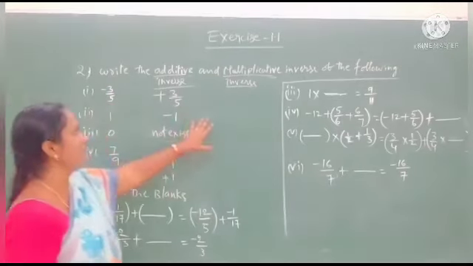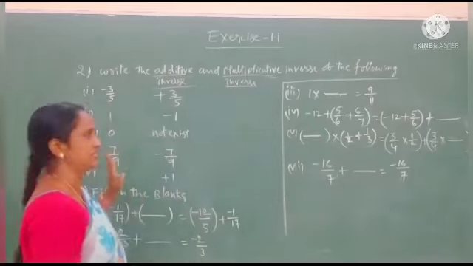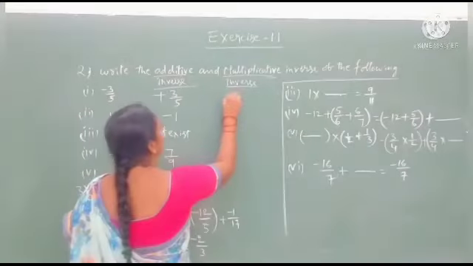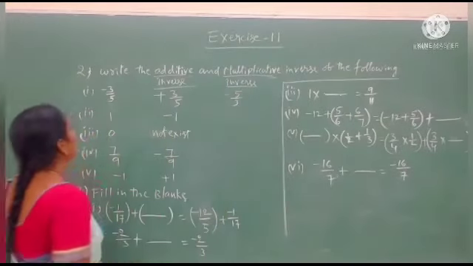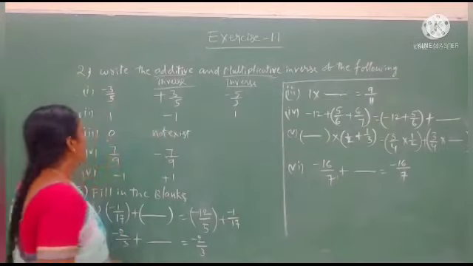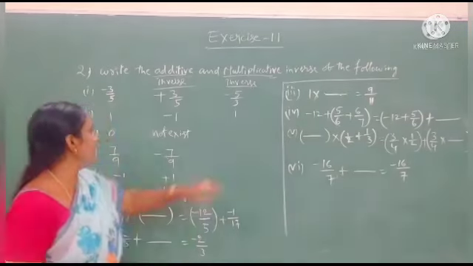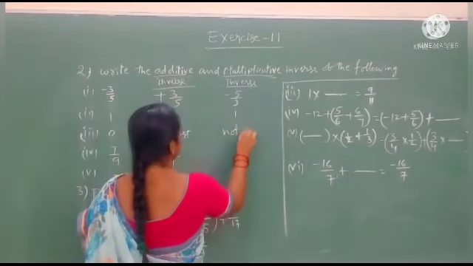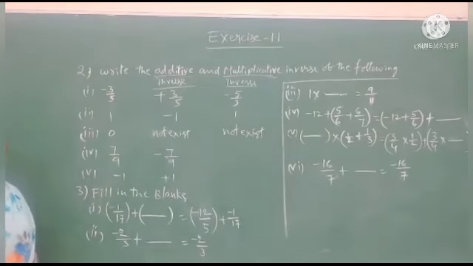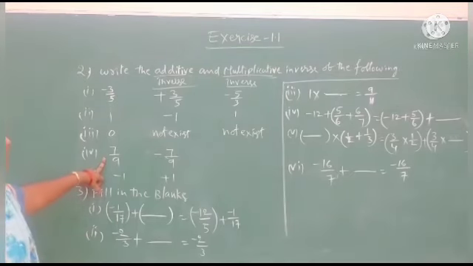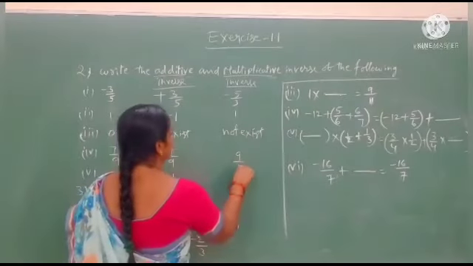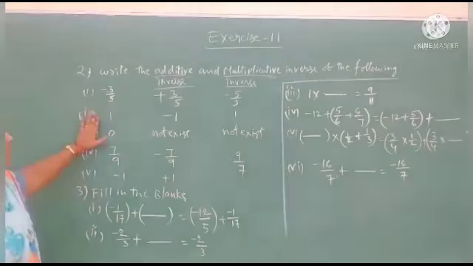And after that we will go for the multiplicative inverse of these numbers. The multiplicative inverse of minus 3 by 5 is minus 5 by 3. The multiplicative inverse of 1 is 1. And the multiplicative inverse of 0 does not exist. I already told you 0 is neither positive nor negative, it is non-negative. And the multiplicative inverse of 7 by 9 is 9 by 7.